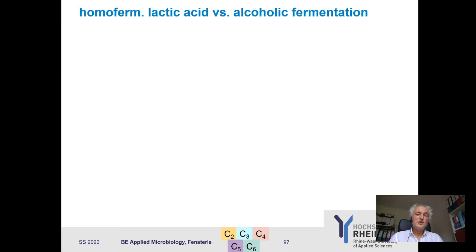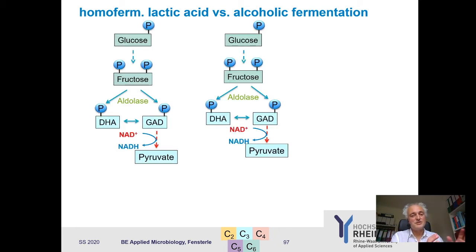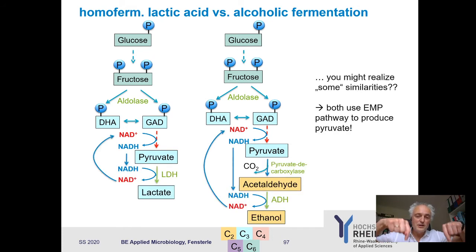Now, if you look at homofermentative lactic acid fermentation and alcoholic fermentation, if you just put them side by side, you see that on the top, it's all the same. It's glycolysis, the Embden-Meyerhof-Parnas pathway. And if you look a bit lower, it's almost the same. The only difference is that in homofermentative lactic acid fermentation, pyruvate is directly used as an electron acceptor.